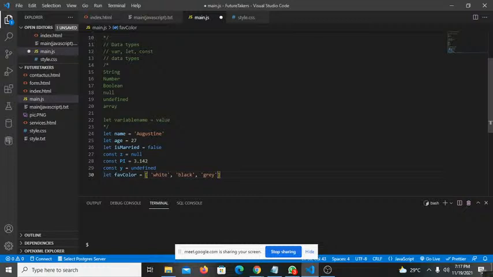In our variable declaration, we can use either var, let, or const. Const if it doesn't change, let if it does change. It used to be var before, but in ES6 we now use let and const mostly. And we have different data types in JavaScript. You have the string, which is something like a name, a collection of characters enclosed in quotes. Number is, say, age 27.